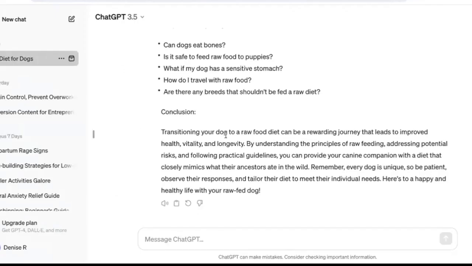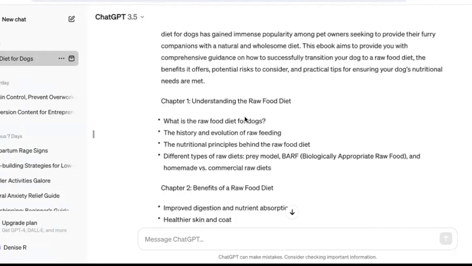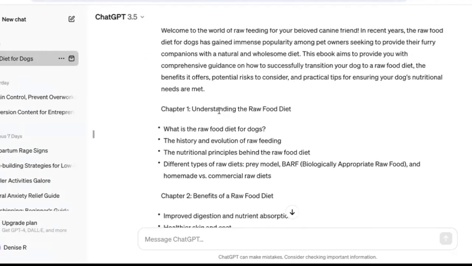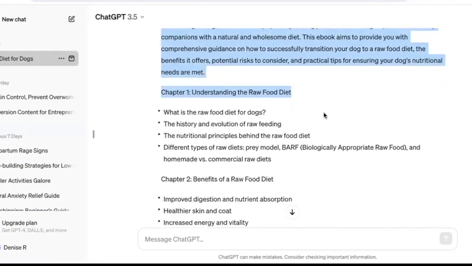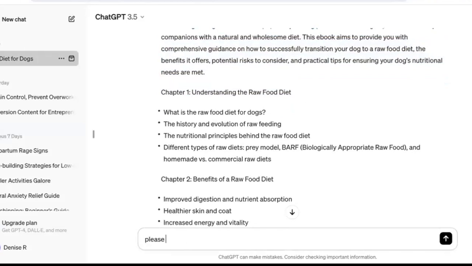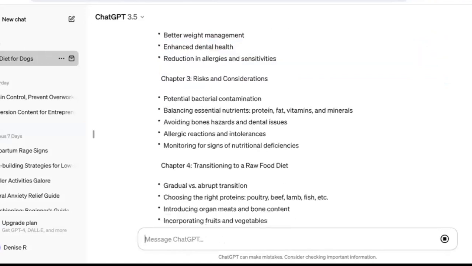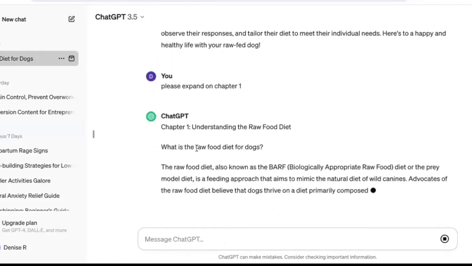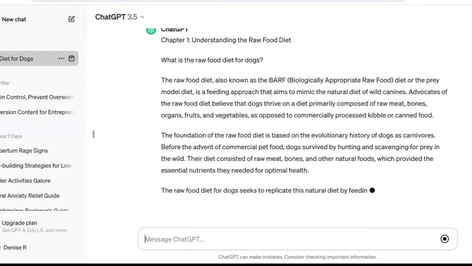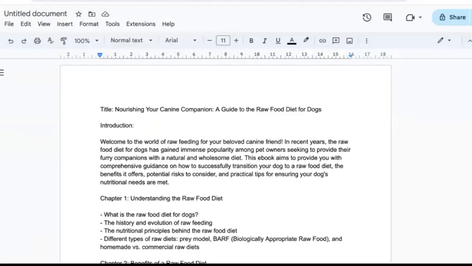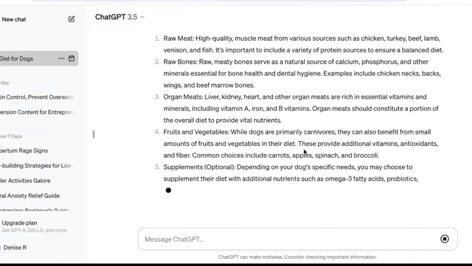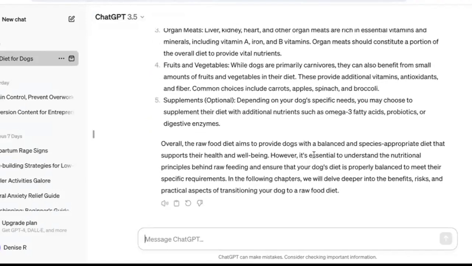So what we want to do is go back to ChatGPT, right? And then we want to ask ChatGPT to expand on these chapters, okay? So what I'm going to do now is say, please expand on chapter 1. And you're going to do this for all the different chapters. We have about 8 to 10 chapters here. So you want to go back and ask ChatGPT to expand on all these chapters. You can see it's expanding on the first chapter.